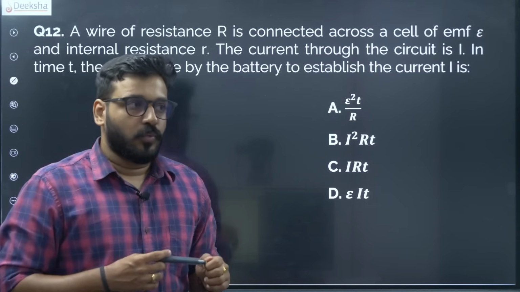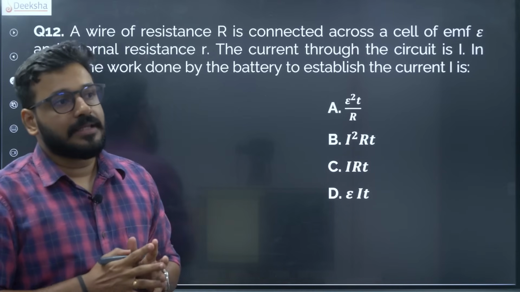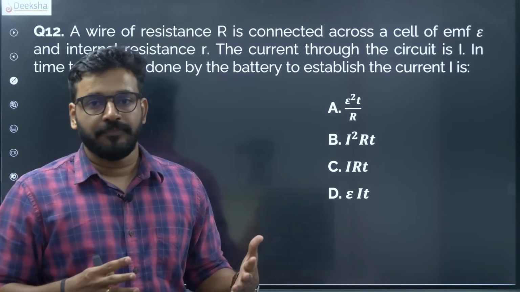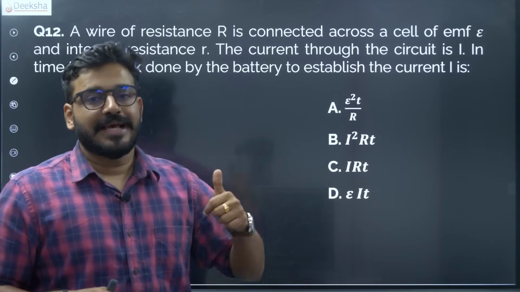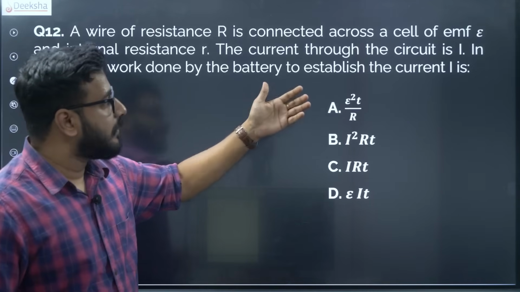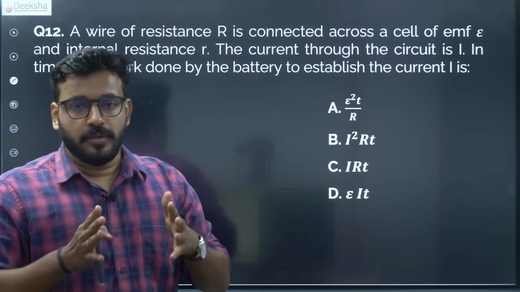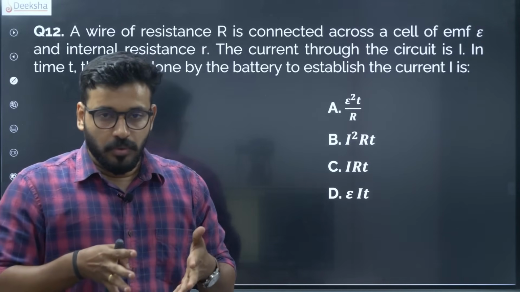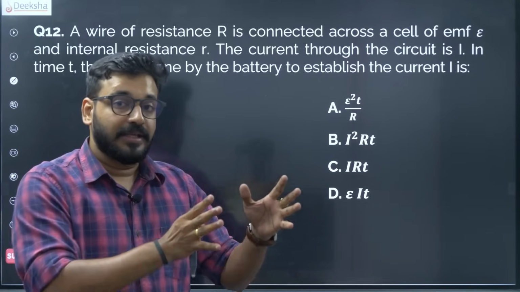So work done, the work energy relation. What is the work energy relationship? The work done in any condition is actually the difference in the energy. Whenever there is a difference in the energy, either increase or decrease, that difference is actually the work done. And the work done by the battery to establish the current I. Now there are points of confusion. The battery is doing the work to generate a current I. What is the work done?